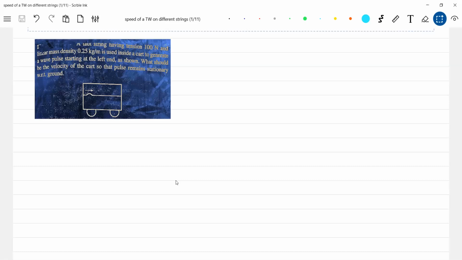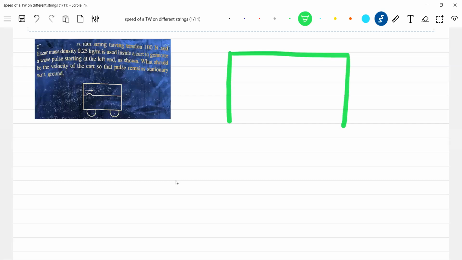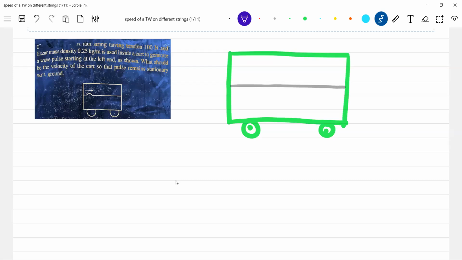Look at where the rope is, which you are seeing. So this is the cart, and this is a rope. On this, I'll generate a pulse.